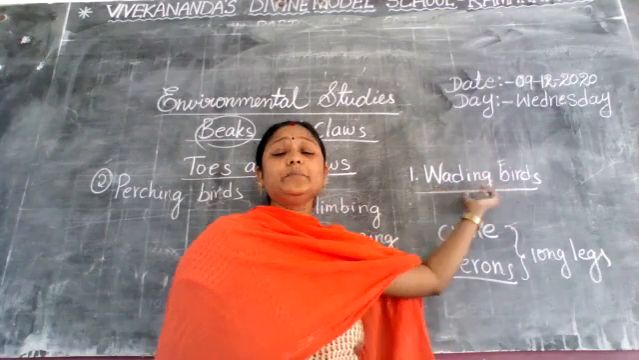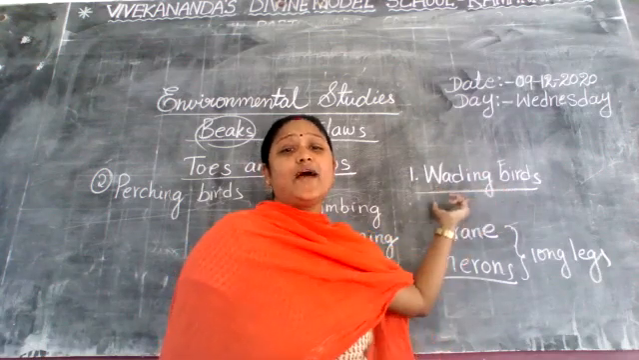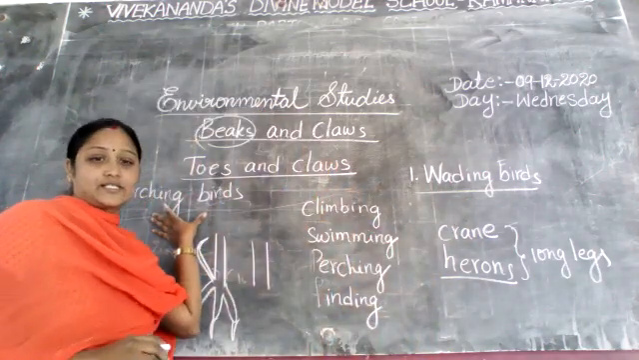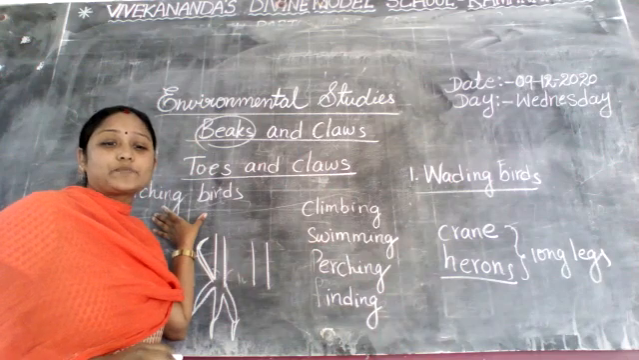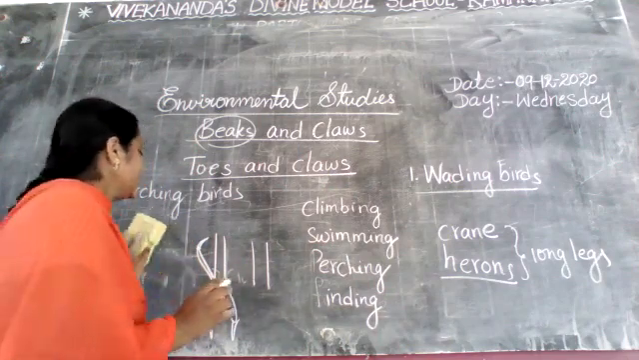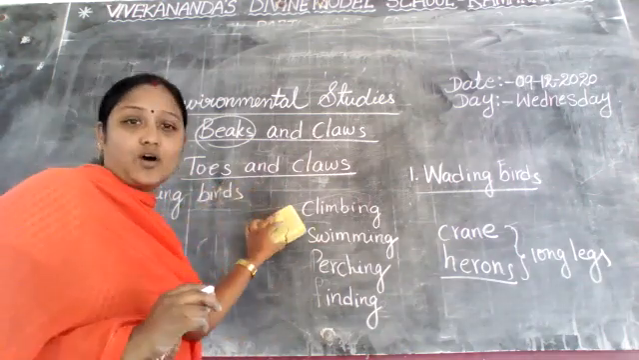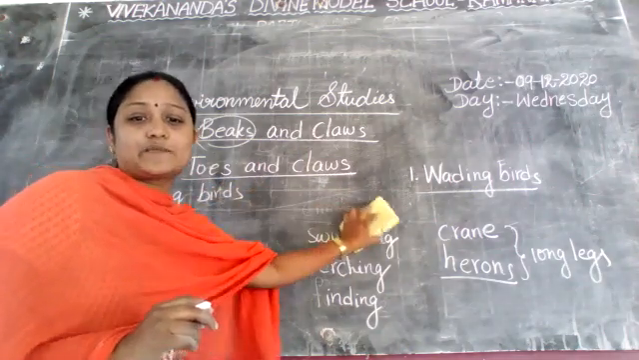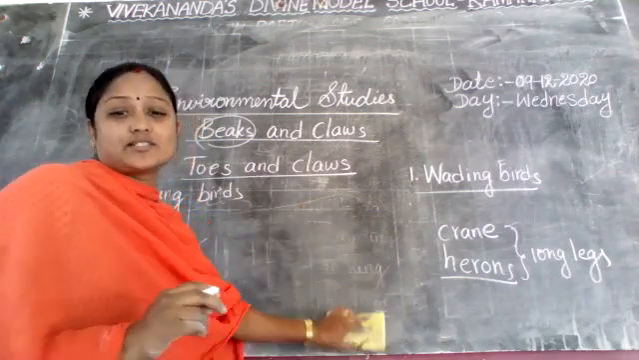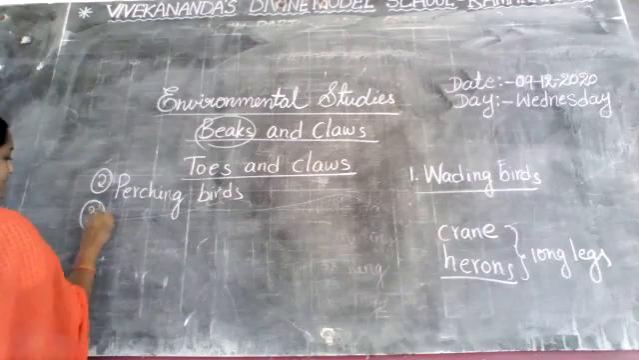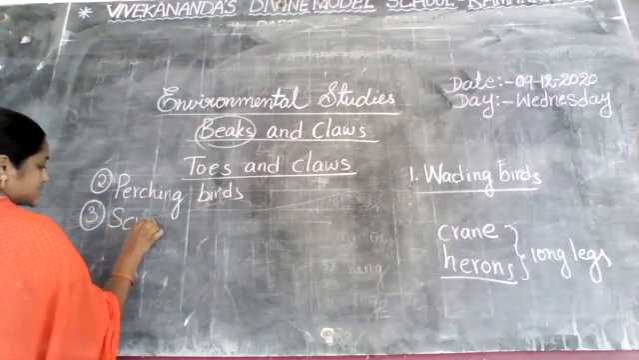Okay. Wading birds, the first one, is already completed. And next one is perching birds. Now I am going to explain scratching birds, the third one. Here, which topic now? Here I am explaining toes and claws. Now here I am explaining scratching birds. Third one. What is the third one? Scratching birds.